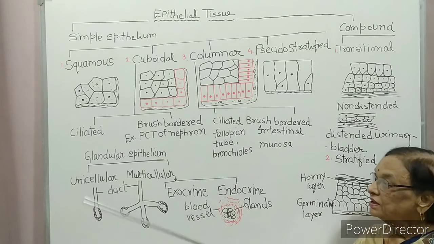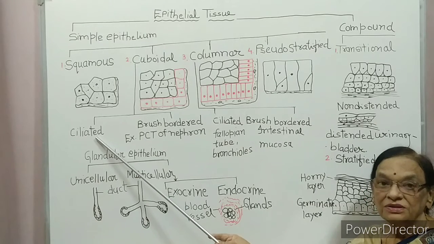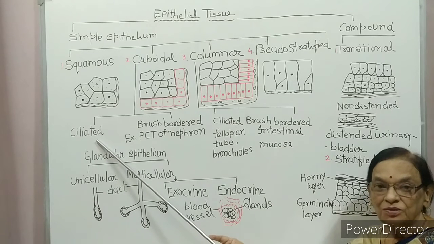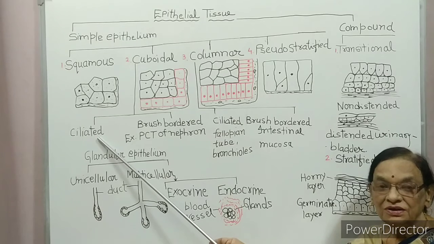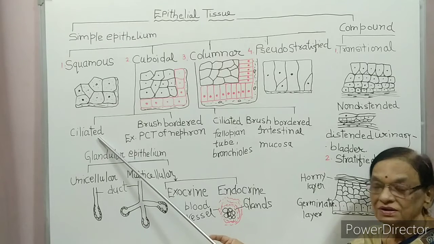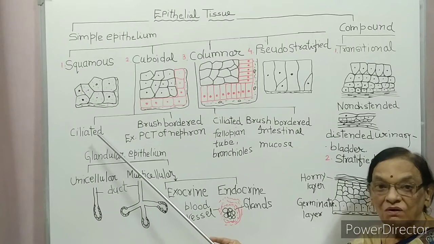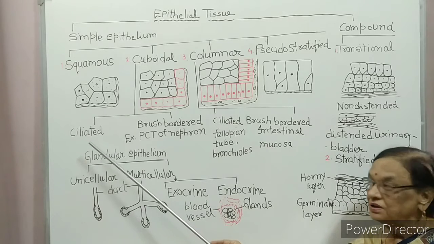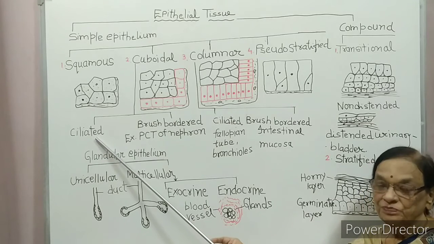These cilia help to propel the particles or the fluid present in the duct. You have studied that salivary gland duct and thyroid vesicle all have fluid inside them. So fluid is transferred through the cilia.